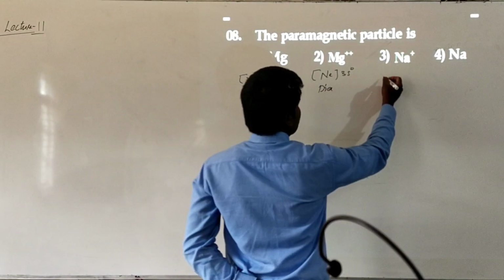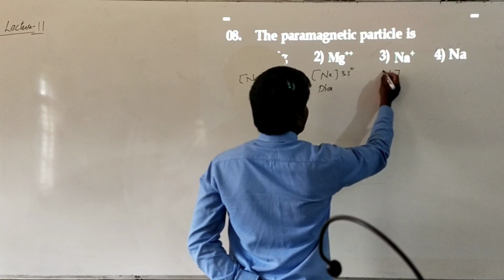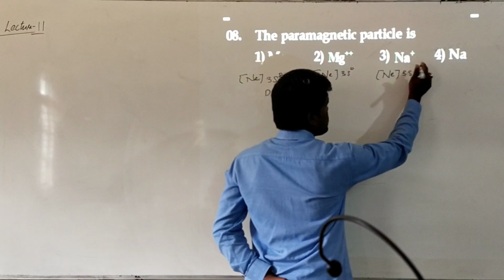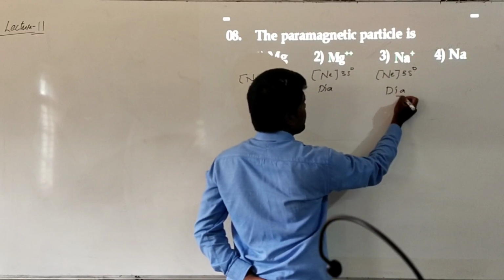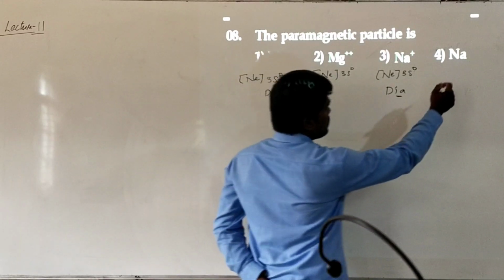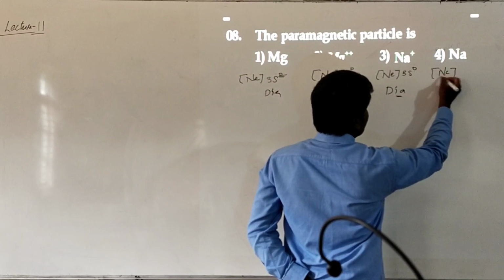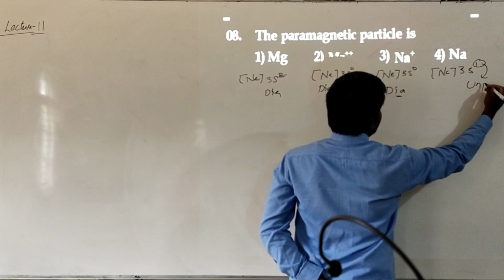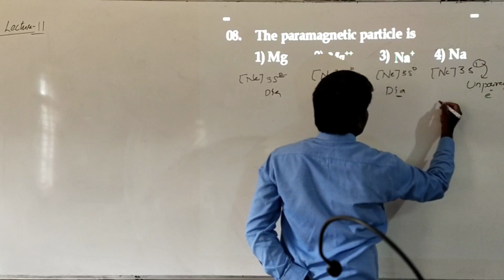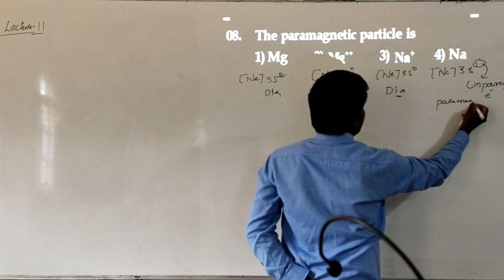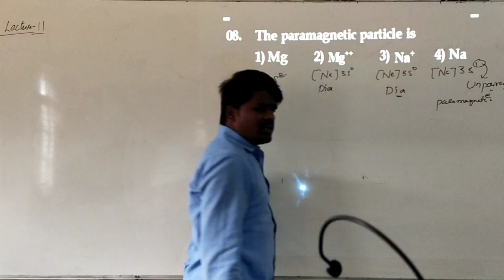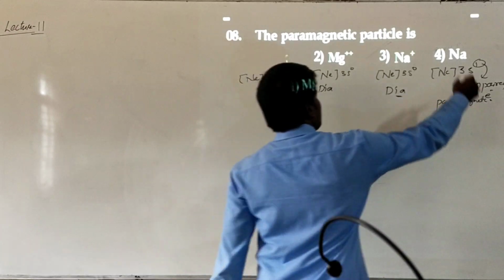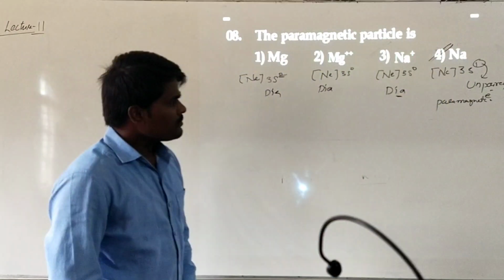And Na+, if you see, generally the sodium valence electronic configuration will be 3s1. When it loses 1 electron, it will become 3s0. Here also no unpaired electrons, so it will be diamagnetic. When talking about the sodium atom, it is having 1 unpaired electron. Because of the presence of this unpaired electron, it will be paramagnetic. What is the criteria for a substance to be paramagnetic? It requires unpaired electrons. So the answer will be sodium. Is that clear?